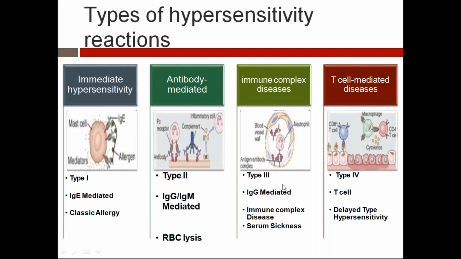Immune complex disease is IgG mediated. This immune complex deposition will lead to serum sickness. And an example of delayed type hypersensitivity is our skin test, the tuberculin skin test. It leads to activation of our CD4 helper cells and macrophages, and finally release of cytokines there.